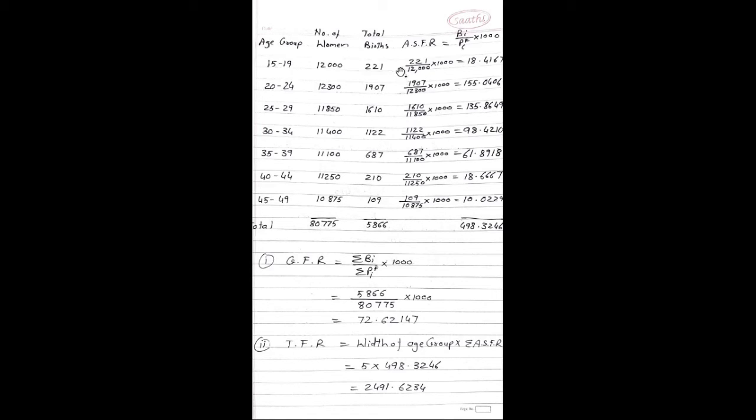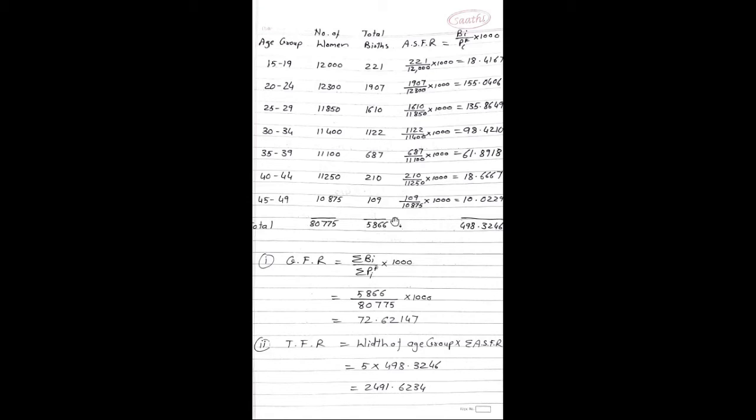Total births we can calculate as 221 plus 1,907 plus 1,610 plus 1,122 plus 687 plus 210 plus 109. The value is 5,866. So GFR can be calculated as summation BI upon summation PIF into 1000.